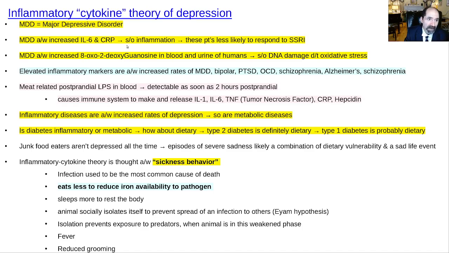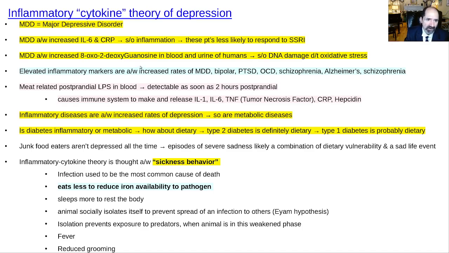MDD is abbreviation for major depressive disorder. They've shown now that there's elevated blood tests for interleukin-6 and C-reactive protein suggestive of inflammation. But like we talked about, just a high-fat meal will bump up your CRP. Also, the side effects of meat causing inflammation can bump up your IL-6. So these could just be side effects of a meat diet rather than some other form of inflammation. And so rather than treating this with a medication, why don't you try removing the meat from your diet, removing the vegetable oils from your diet, removing the processed food from your diet, and potentially control all of this without having to get a psychiatric diagnosis and take a pill.